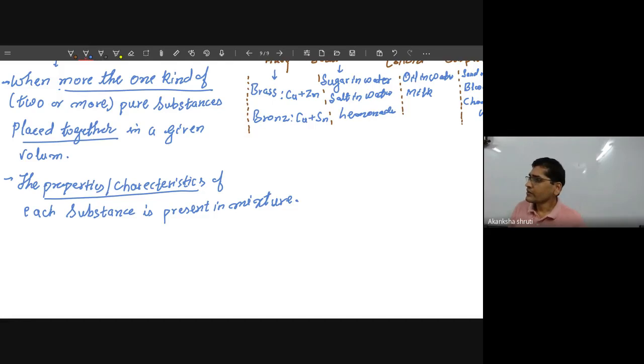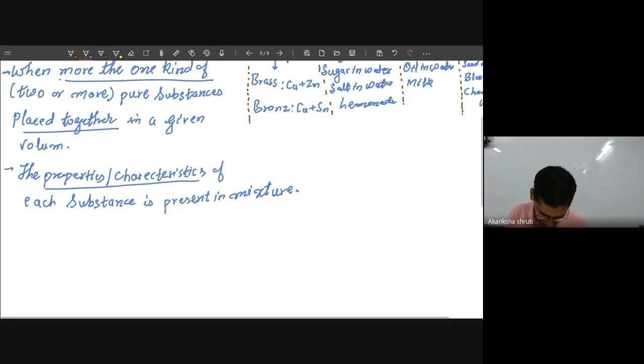Also, the mixture contains different kinds of particles. Now these particles do not have an entirely new kind of characteristic. So a mixture does not have a new characteristic or new kind of substance.